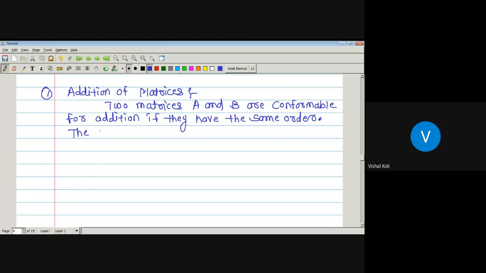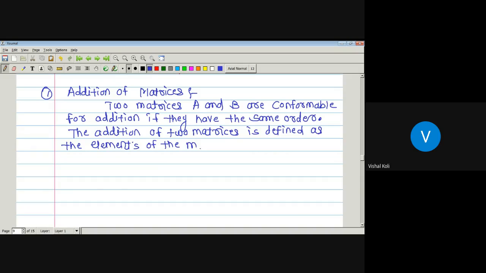The addition of two matrices is defined as the elements of the matrix are the sum of the corresponding elements.